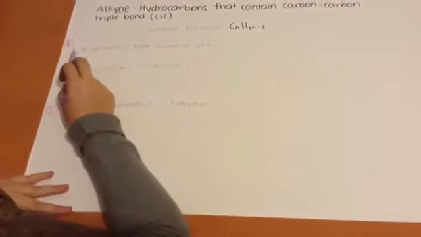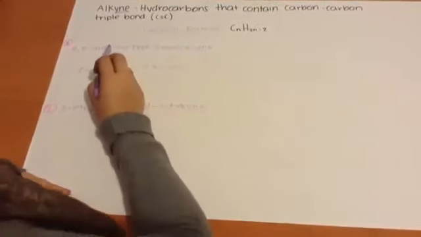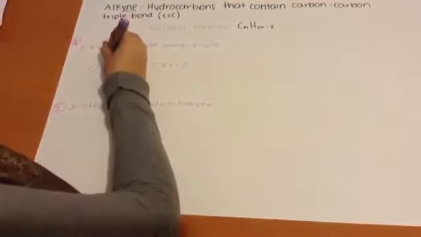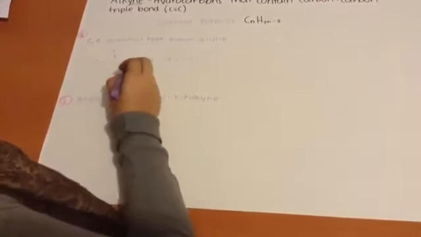In the carbon number 2 and 4, it has methyls.